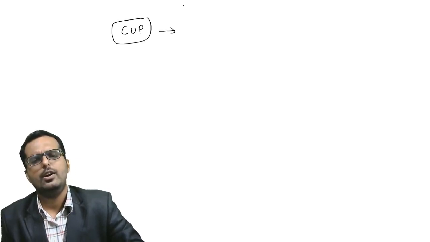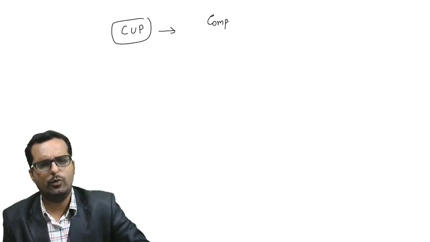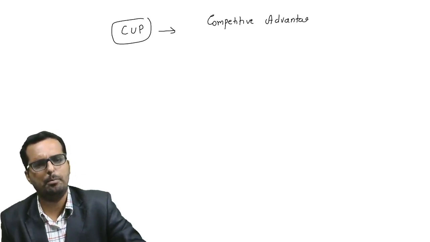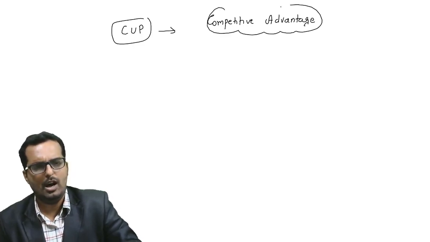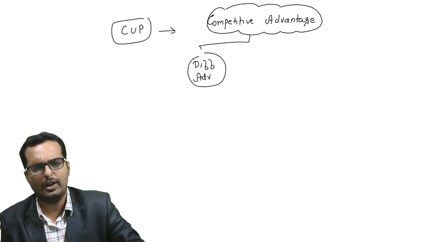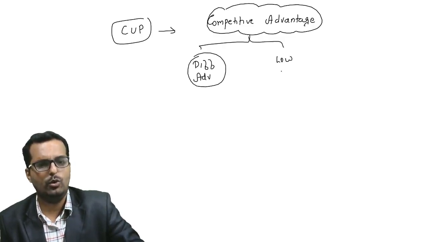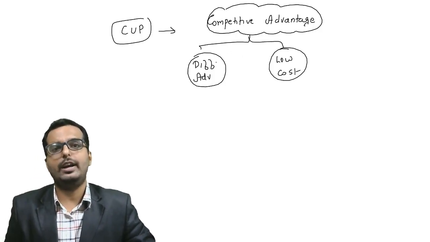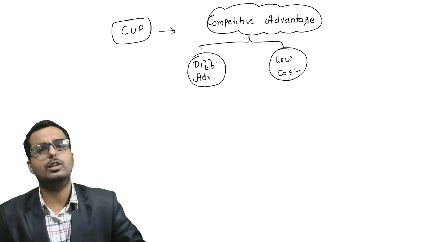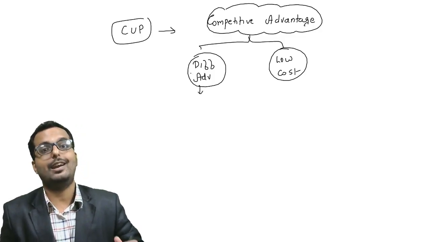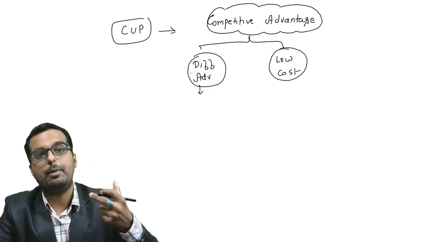I told you there are two types of advantages in every business. The first one is called the competitive advantage. Under this you have two parts. One is called differentiation advantage and the next one is low cost advantage. Low cost advantage means I try providing it at the lowest cost possible so that I don't have a competitor in the field. Differentiation advantage means I try providing something different compared to others.